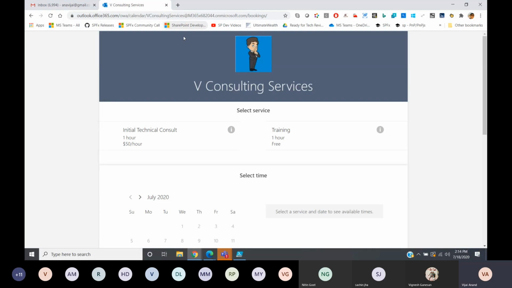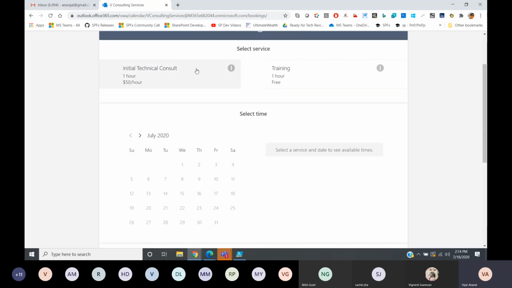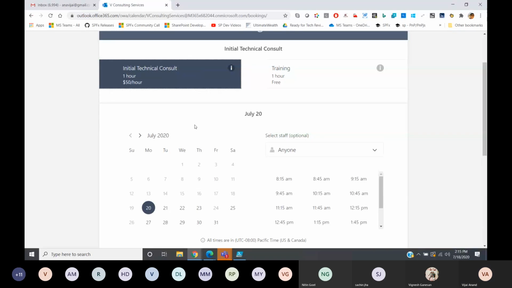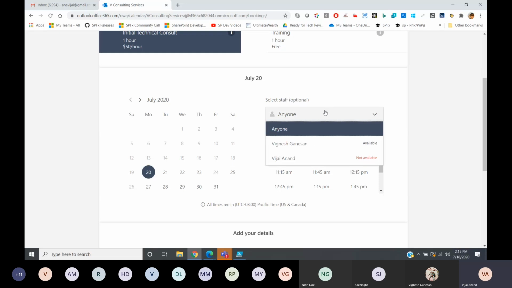Okay, so I am a customer. I just want to book an appointment for the initial technical consult. So I'll select this particular service. And you can see with whom you want, select staff. This is again optional, but you can select also. So if you see here, Vignesh and Vijayanand.